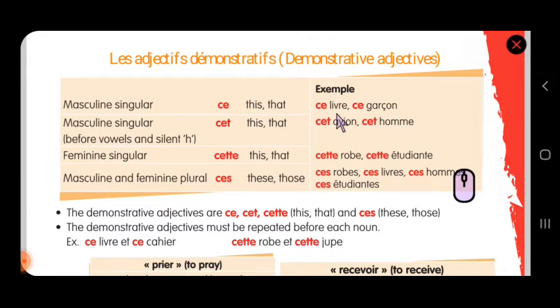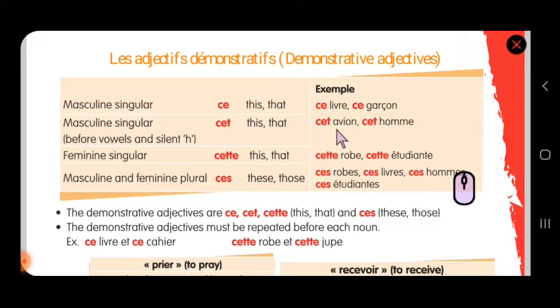Ce livre, ce garçon. If you see these, the first one is an object and the second one is a human, a living being. Ce livre is masculine, and ce garçon is masculine once again. Masculine singular, cet avion.